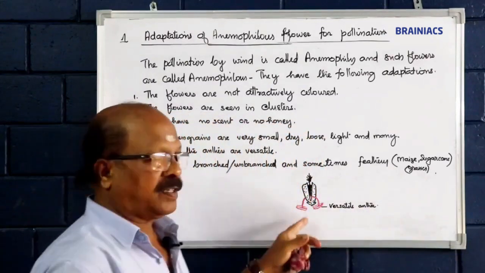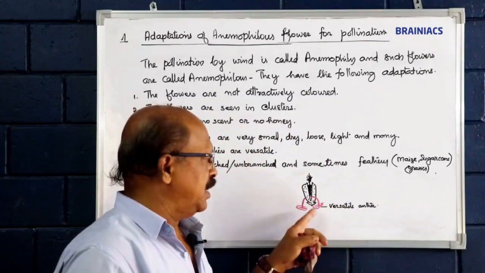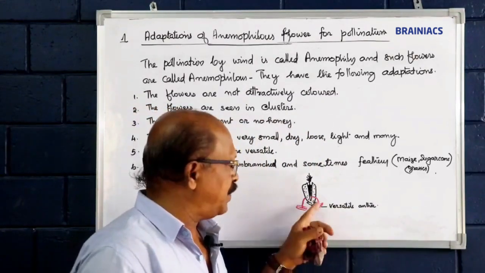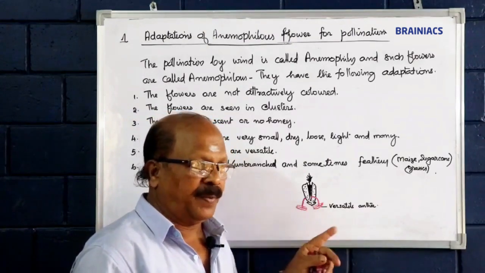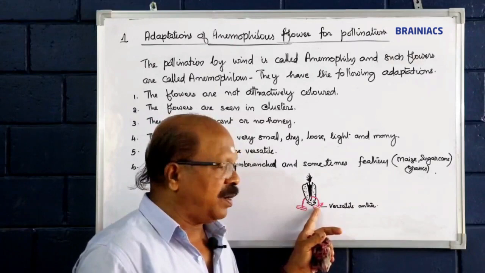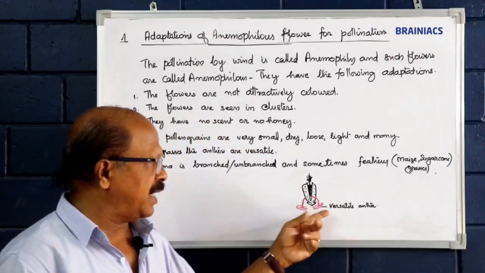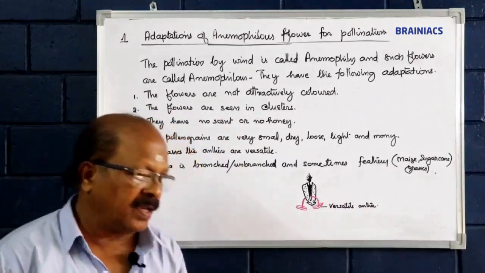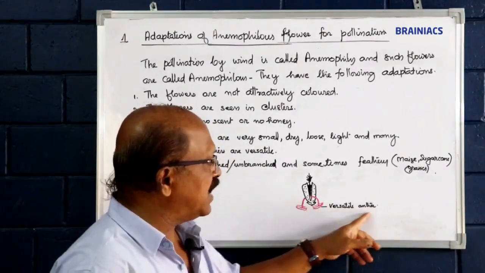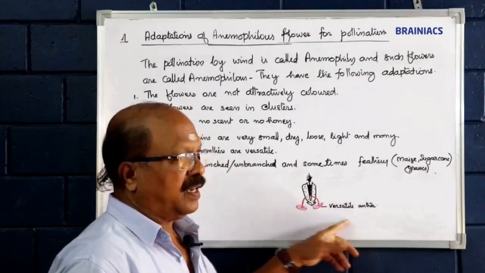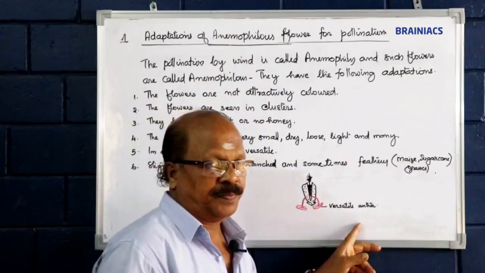It may be pendulant. A slight breeze is needed for rupturing, getting ruptured from the filaments, and the mature pollen grains are collected in the packet like anther and carried by the wind. See, this is called versatile anther. Versatile anther, a characteristic feature of anemophilous flower in some grasses.